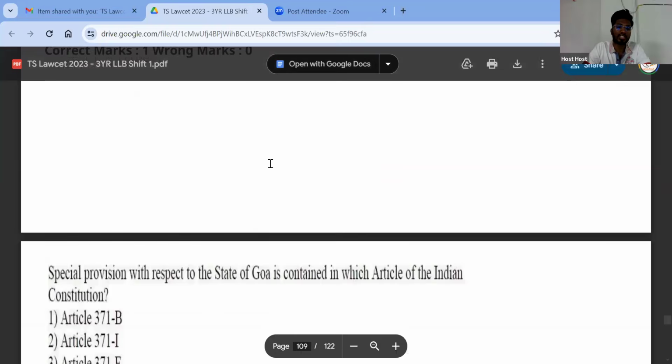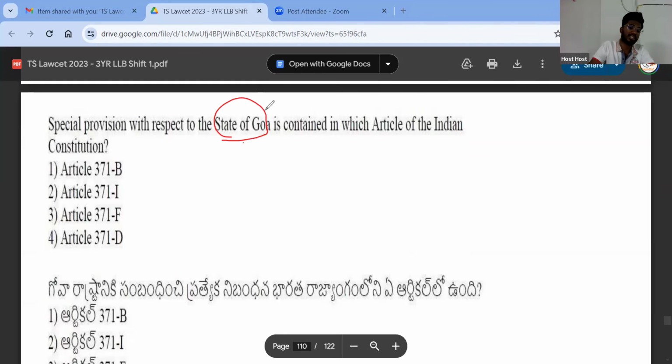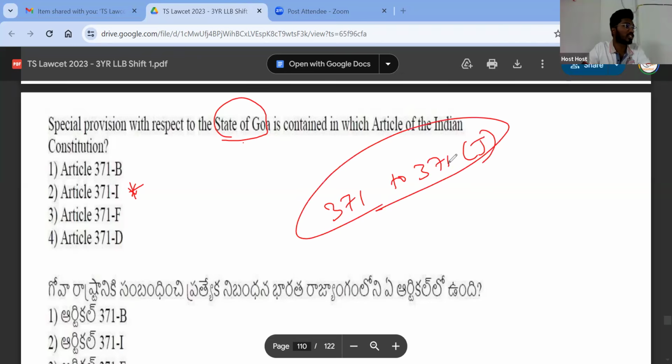Next, last question. Special provision with respect to the state of Goa is given in which article? This is a slightly difficult question, because we were not expecting this type of question in the exam. The right answer is 371I. From 371 to 371J, special provisions are given to some states. That is what you have to remember.